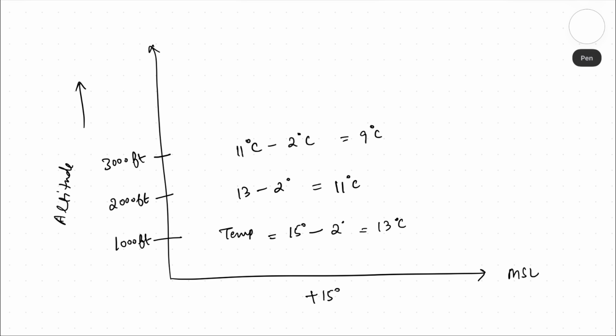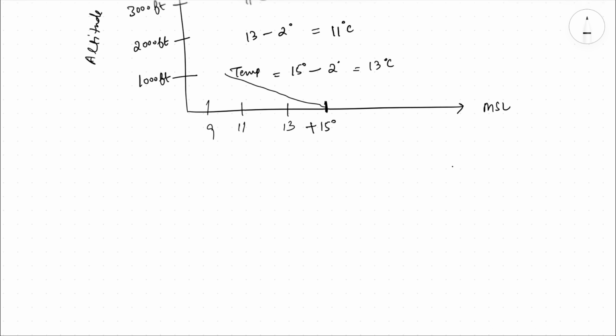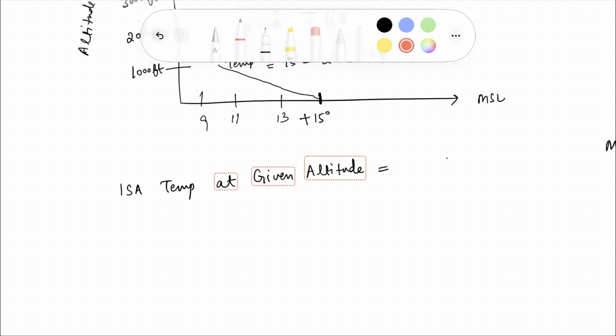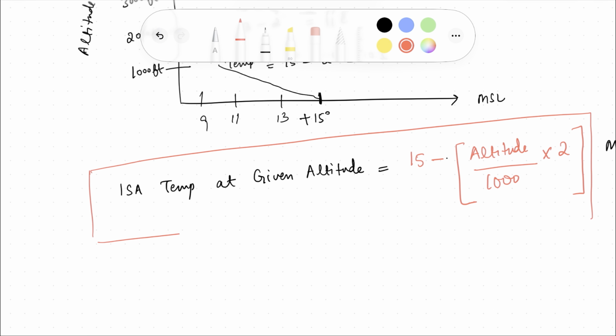So this is how it would be, right? It will keep on falling, and the graph would be made like this. First it was 15, then 13, then maybe 11, then 9, and so on. Now this is very important to understand. With this there comes a formula, ISA, very important, please write that down: ISA temperature at a given altitude is equal to 15 minus the altitude that you are flying at, upon 1000, into 2. This is very important. Let's see how this would help us understand that.